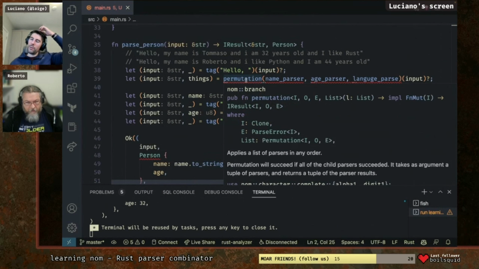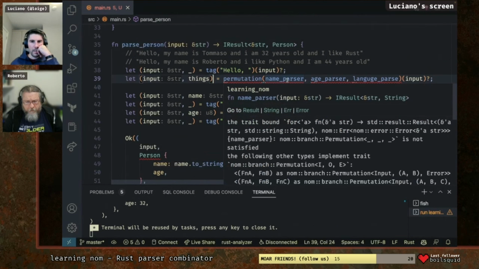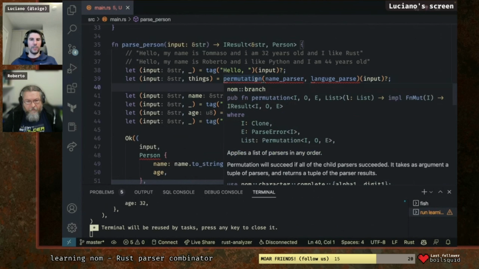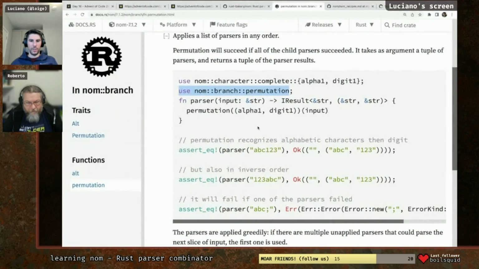Oh, maybe they need to have all the same type. Is that the thing? No, I don't know. Let's try very quickly just the name and the language, which are both string. Is that going to work? No. So why is it not happy with it? Am I using this wrong?